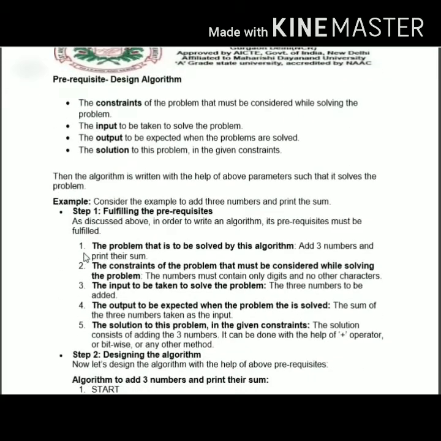Let's begin. What are the prerequisites that are necessary to design an algorithm? Prerequisites are the constraints of the problem that must be considered while solving a problem. You need to find out the constraints of the problem that need to be considered while solving it. Let's say we take three things to design an algorithm: input, output, and the solution. Input is what is taken to solve a problem. Output is the expected result after the problem has been solved. What is expected from that problem? Solution is the solution of the problem under the given constraints.